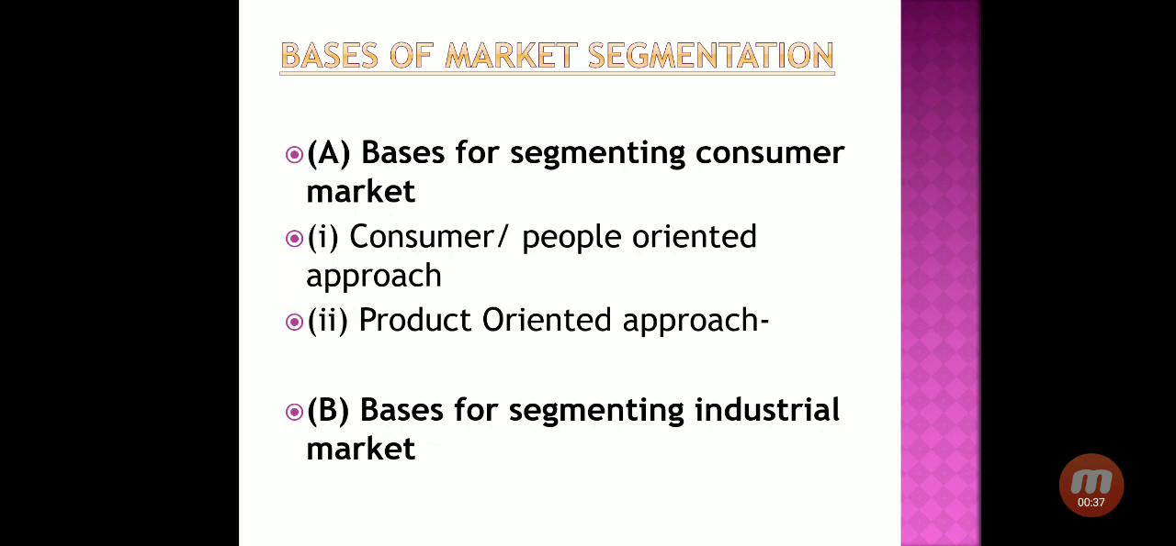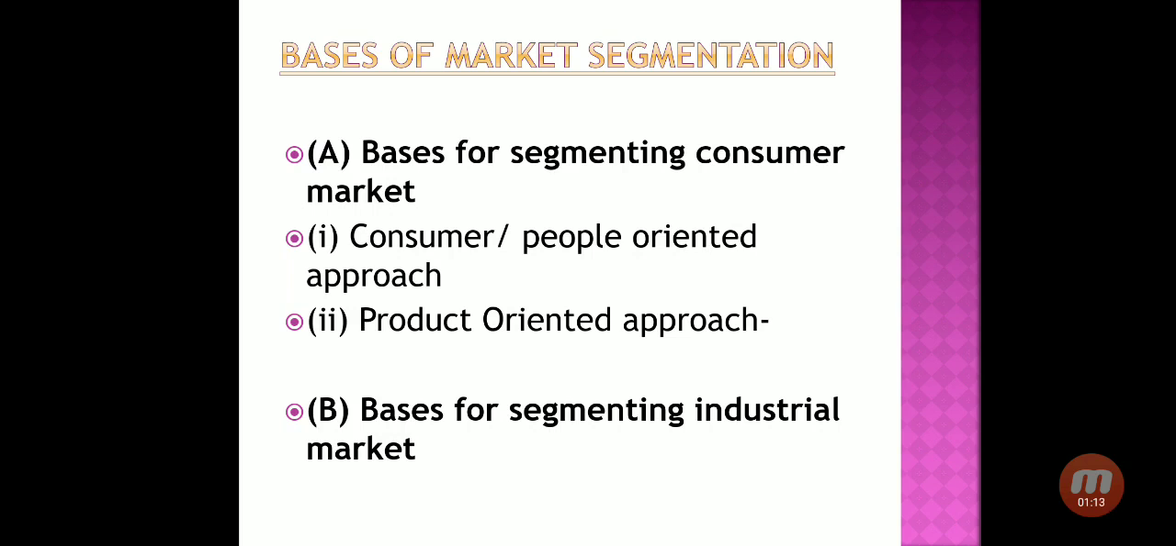Now, how is the segmentation done? Generally, the total market is divided in two ways. The first base is segmenting the consumer market, and the second is the basis for segmenting the industrial market. The first point we discussed in the previous lecture was the basis for segmenting the consumer market. It means an individual consumer who is purchasing the product for his or her personal use, and a consumer is also known as the final user of the product.